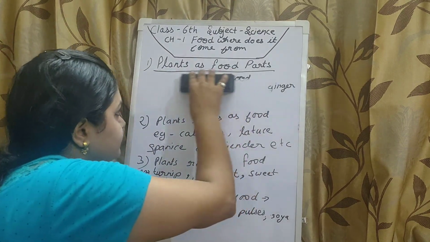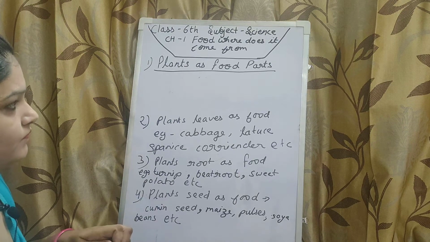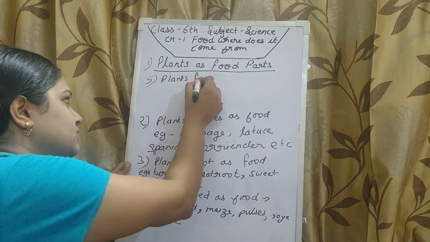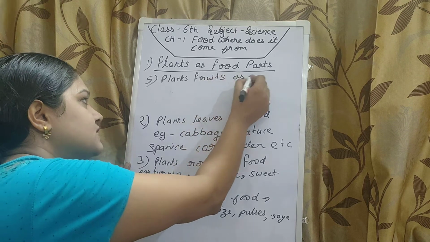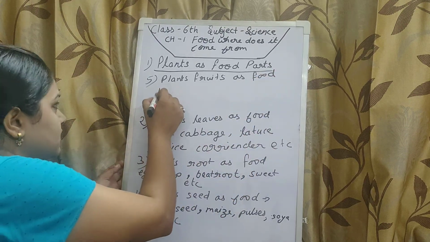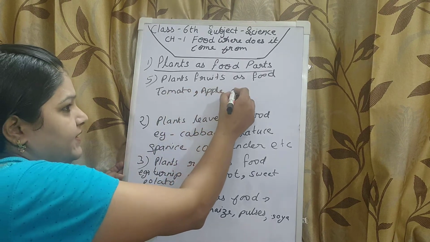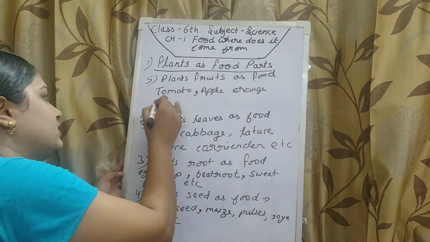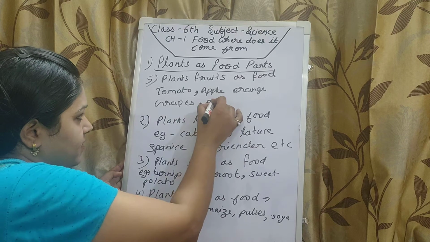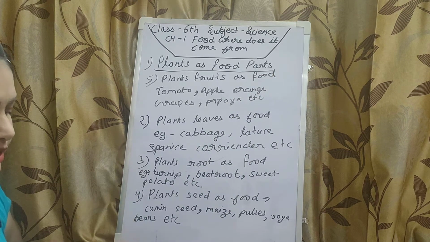Now next is plants' fruit as food. We also eat the fruits of the plant, like tomato, apple, orange, grapes, papaya, etc. It means there are many more fruits we are eating from the plant.